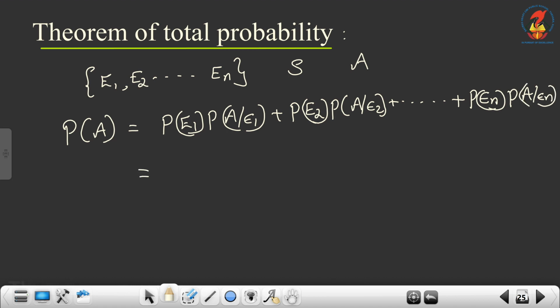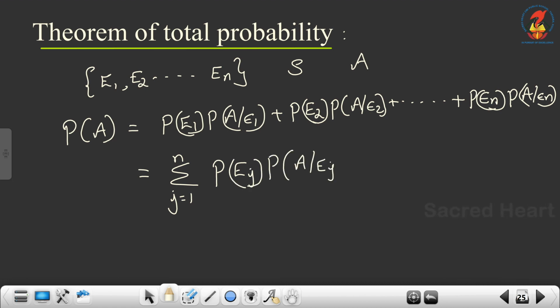Or we can use the sigma symbol and write sigma j from 1 to n P of Ej into P of A given Ej. This is known as theorem of total probability.